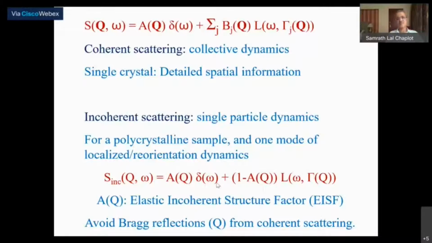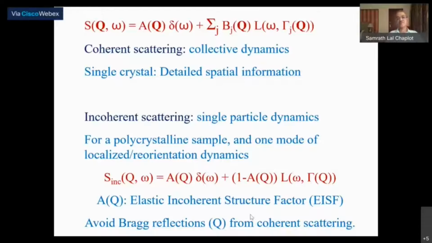So there will be very large scattering at the Bragg reflections from coherent scattering, whereas the quasi-elastic scattering coming from stochastic dynamics is a relatively slowly varying term with respect to the wave vector, unlike the Bragg reflections, which are very sharply varying terms. And therefore, you just avoid the exact Bragg reflections, and there is no harm in losing a very small portion of the reciprocal space around the Bragg reflections. You can use the rest of the reciprocal space to get the quasi-elastic scattering intensity. So that is for coherent scattering, and this is for crystals.